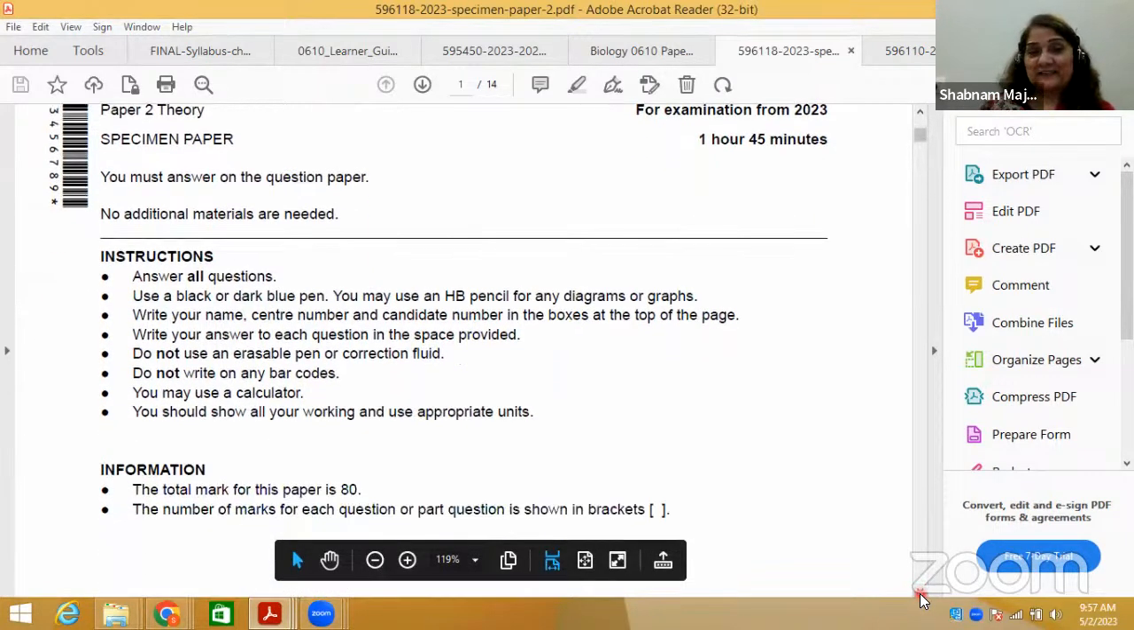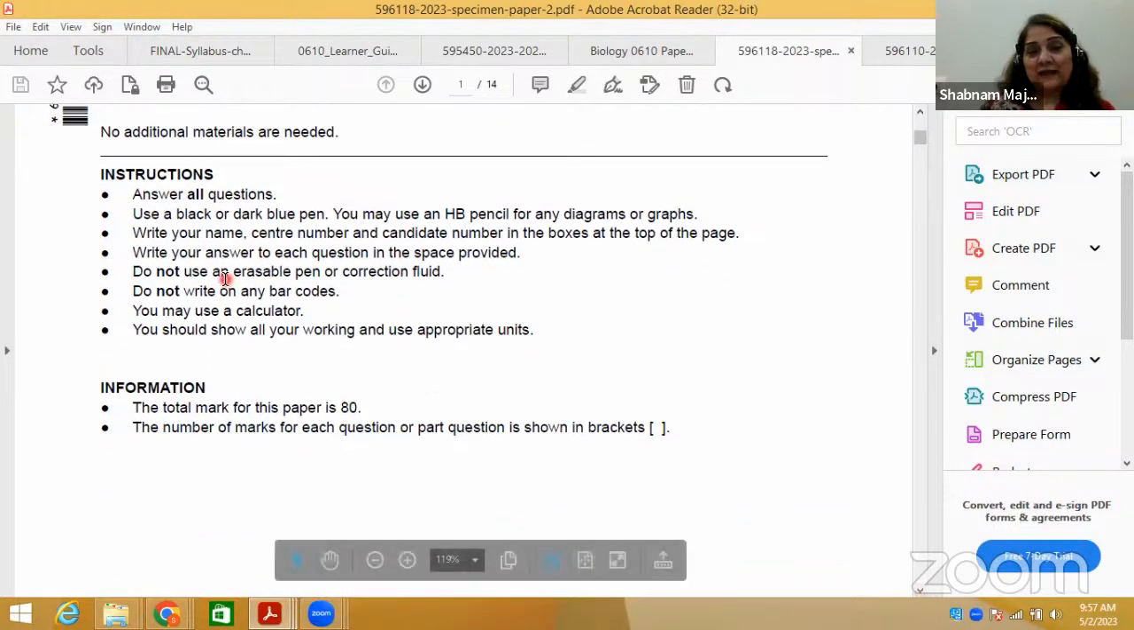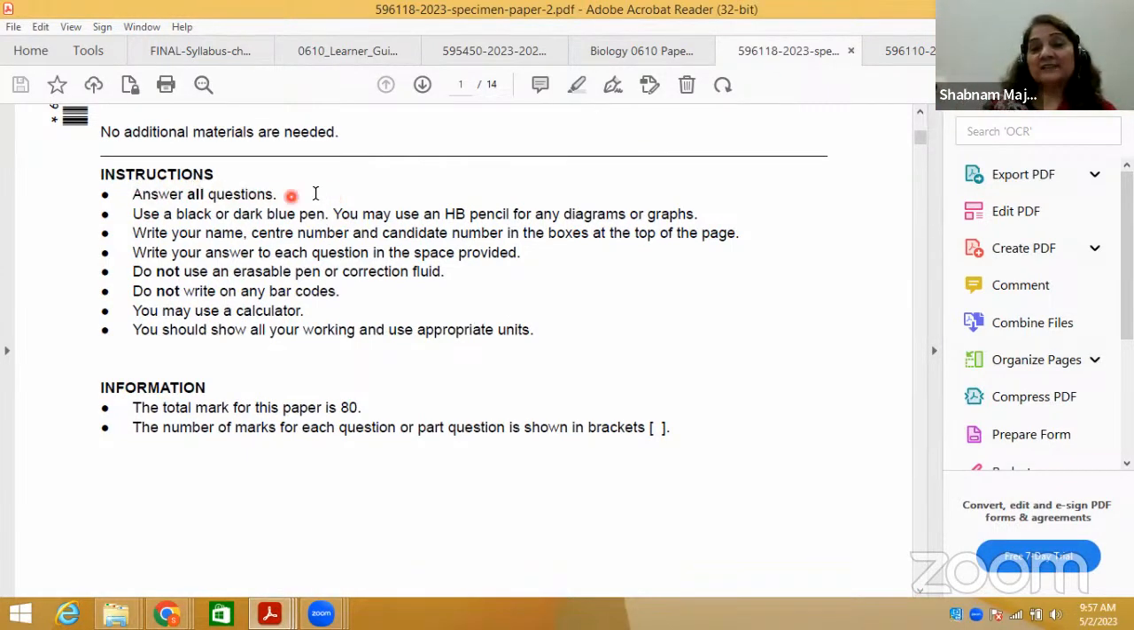Even if you have covered it, it doesn't matter. I would like to read the instructions also, which students keep asking about, even right now. Number 1, answer all questions. Yes, answer all questions. I will read out for IGCSE also, so both are common. You have to answer all questions. No free response, no choice. Number 2, use a black or dark blue pen. This is also a common instruction to be followed. You may use an HB pencil for any diagrams or graphs.